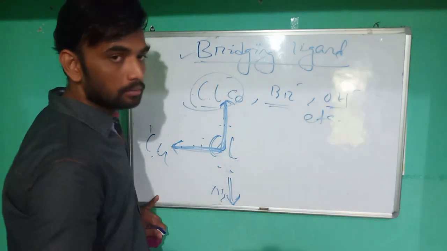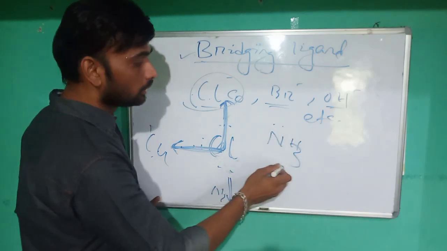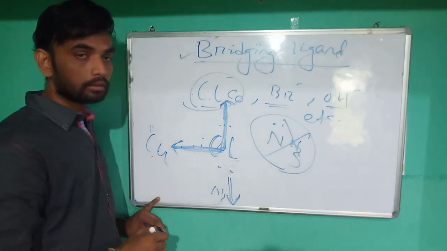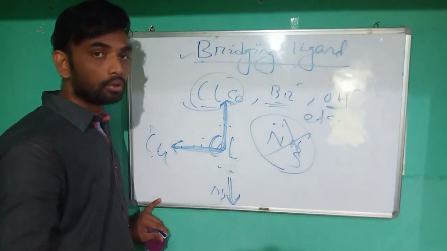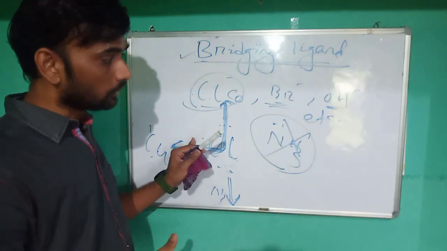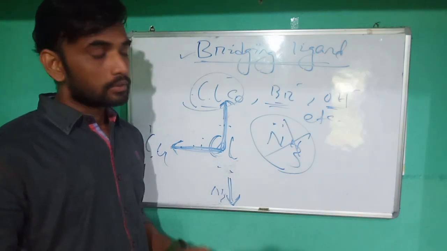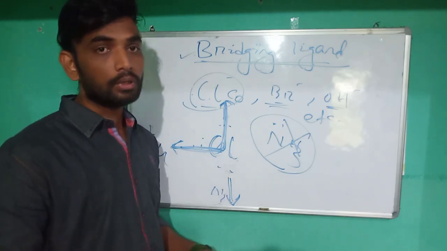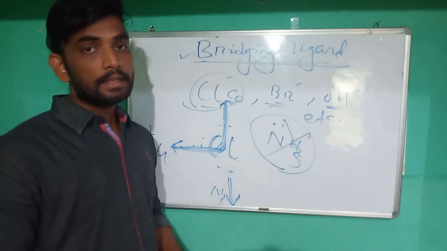These are the examples, 2 or more. If we write ammonia, it is not a bridging ligand because it contains only one lone pair of electrons. Those groups or ligands which contain 2 or more donor atoms can act as bridging ligands. This is all I told you about all types of ligands. Previously I discussed what is the coordination sphere, what is the central metal atom, what do you mean by ligands, what are the basic radicals, what are the acid radicals.